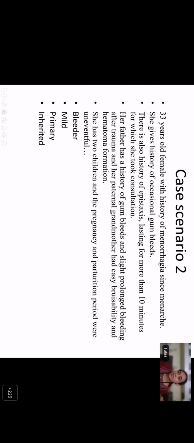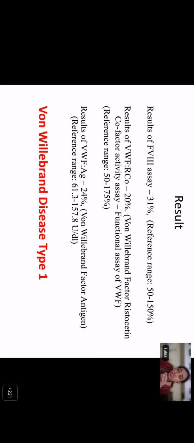And if inherited, what is the pattern of inheritance? That is likely to be autosomal dominant because of strong family history in a father and in the grandmother. So what type of disease is likely to be? Now, when you talk about the primary hemostatic disorder with an autosomal dominant pattern of inheritance, you think of von Willebrand disease. Okay, so when we evaluated this patient, we found that the von Willebrand factor antigen and the functional assay, the RICOF, were both reduced, and this was a type 1 von Willebrand disease. So with just a history, you're able to delineate and understand whether this is a bleeding disorder or not, and what type, the primary or secondary hemostatic disorder.